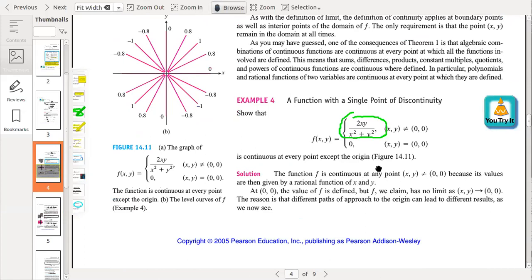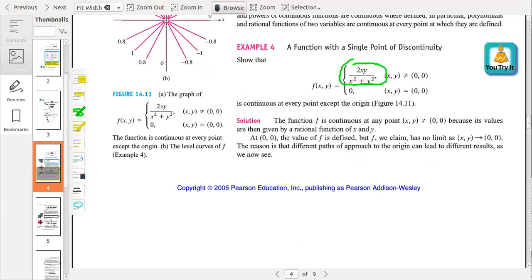If we divide 2xy over x square, x square over x square, and y square over x square, you will get a function in rational form. That is why this function is continuous and the limit exists.